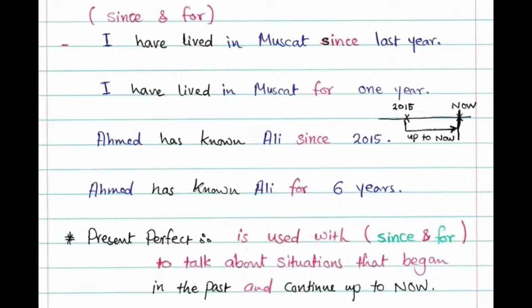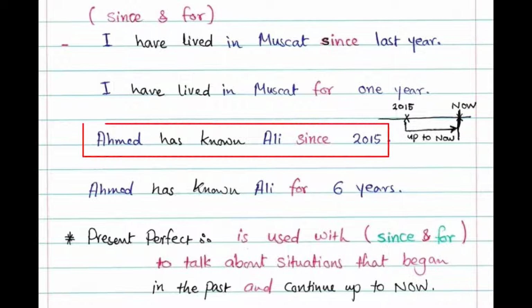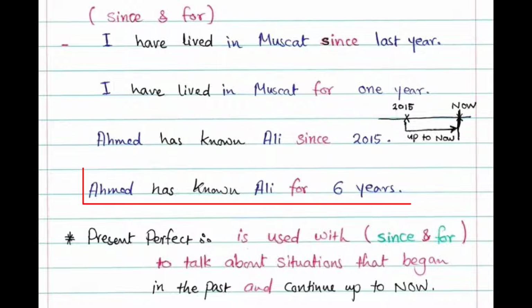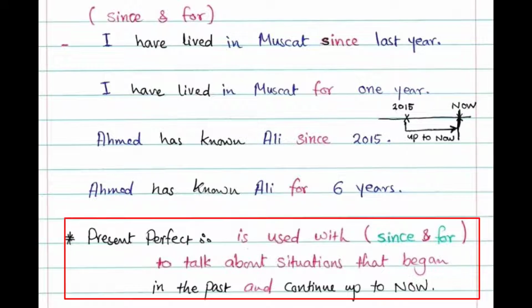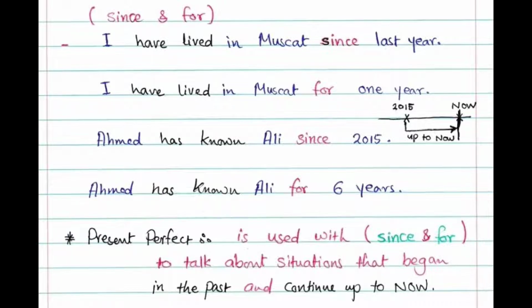So look at the two next examples. Ahmed has known Ali since 2015. Ahmed has known Ali for 6 years. So look at the drawing here. Both sentences talk about knowing Ahmed as a friend, which happened since 2015 or for 6 years. So from that time till now, Ahmed is Ali's friend, and they know each other from that time, from 2015 up to now. So we can use since and for in present perfect sentences to talk about situations that begin in the past and continue up to now.